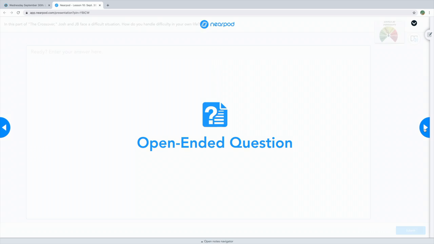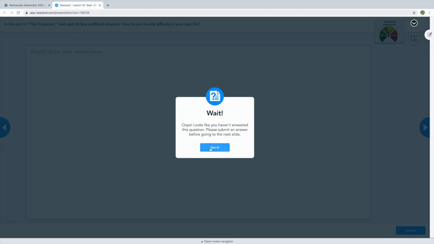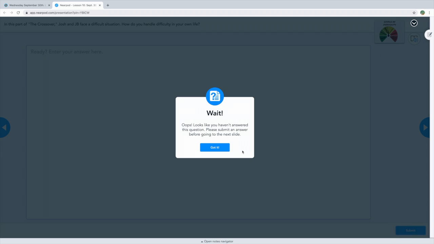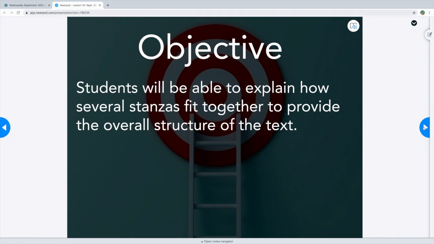Please, please, please, I cannot stress this enough. Make sure you are doing all of the open-ended questions. This is going to count as a grade, so you want to make sure you're doing both. And realize, it won't let you move on unless you type. Hit submit and then move on.